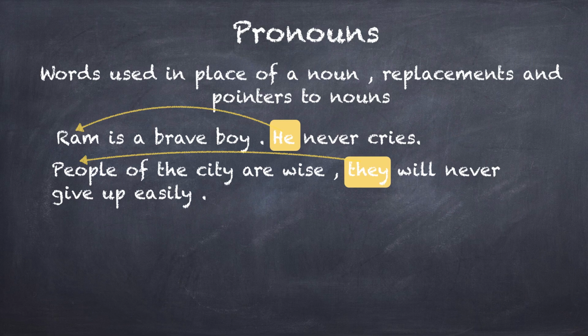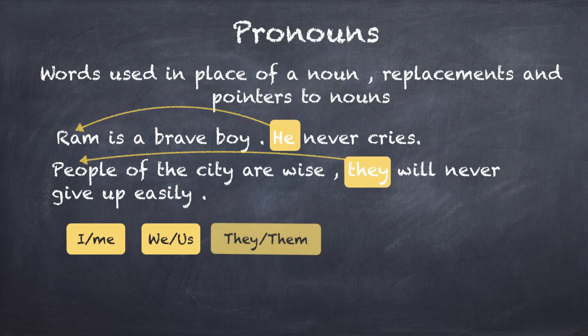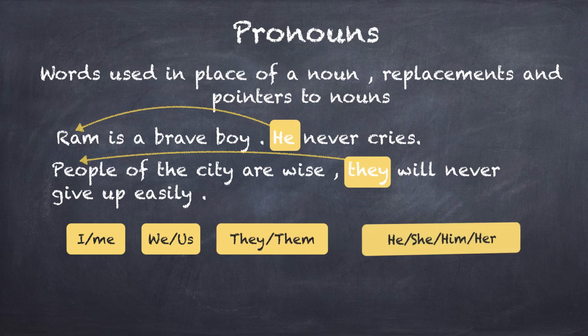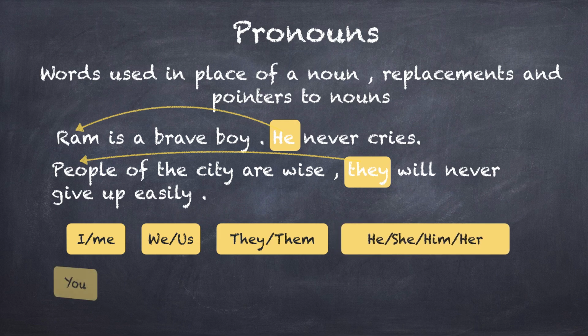Once again, there will be a separate session on pronouns where we look at the subjective pronouns and objective pronouns. Remember, we are now getting comfortable, or should be getting comfortable, with the words subject and object, right? Subject is the doer of the action, object is the receiver of the action, right? So there will be subjective pronouns and objective pronouns. There will be gender involved in pronouns. There will be again issues of number involved, singular or plural pronouns, etc. But for now, just understand the concept that pronouns are used in place of a noun, and look at a few pronouns. A few pronouns are listed here just to grasp the idea for now.